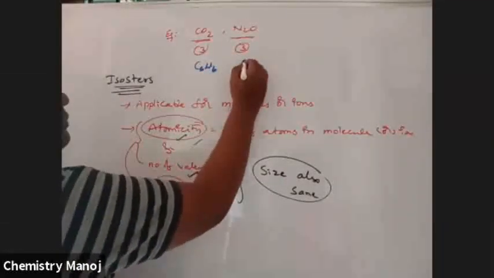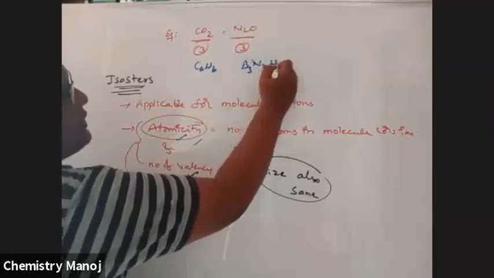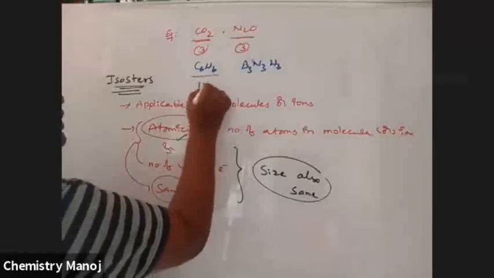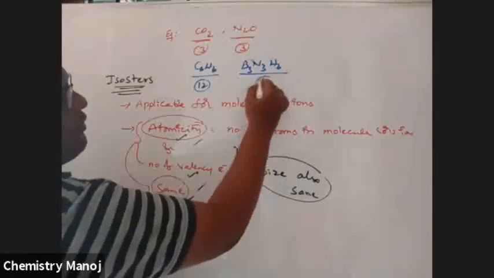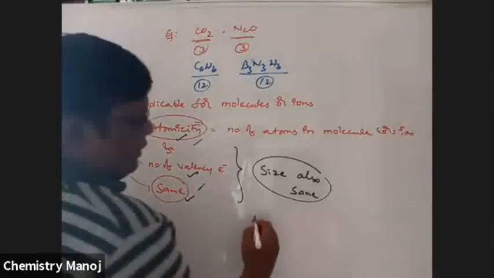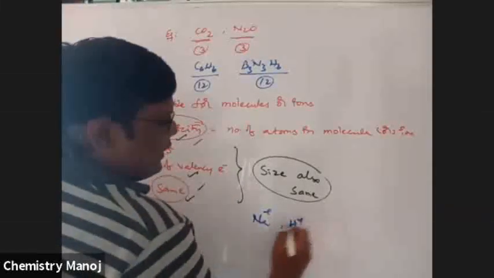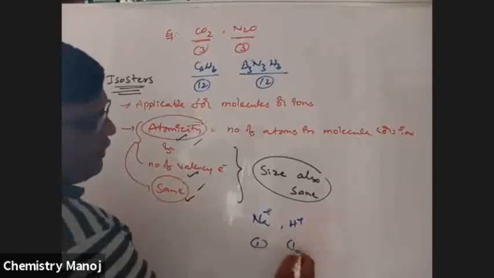Next, similarly, C6H6 and B3N3H6. Here atomicity is 12, 6 plus 6; here atomicity is also 3 plus 3 plus 6, 12. Atomicity is the same, so those two are isosters. Next, Na+ and H+. Atomicity is 1 and 1.